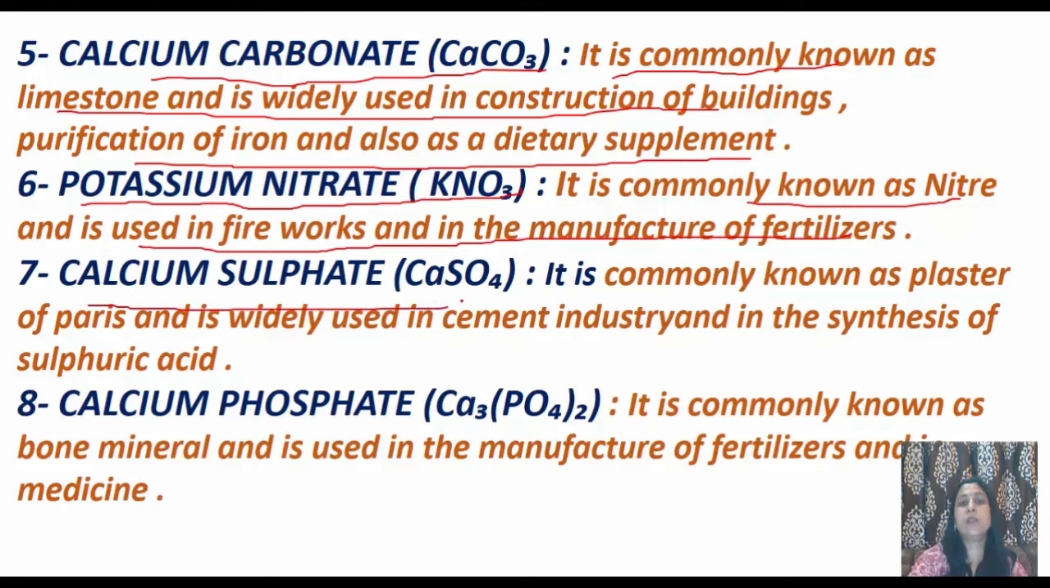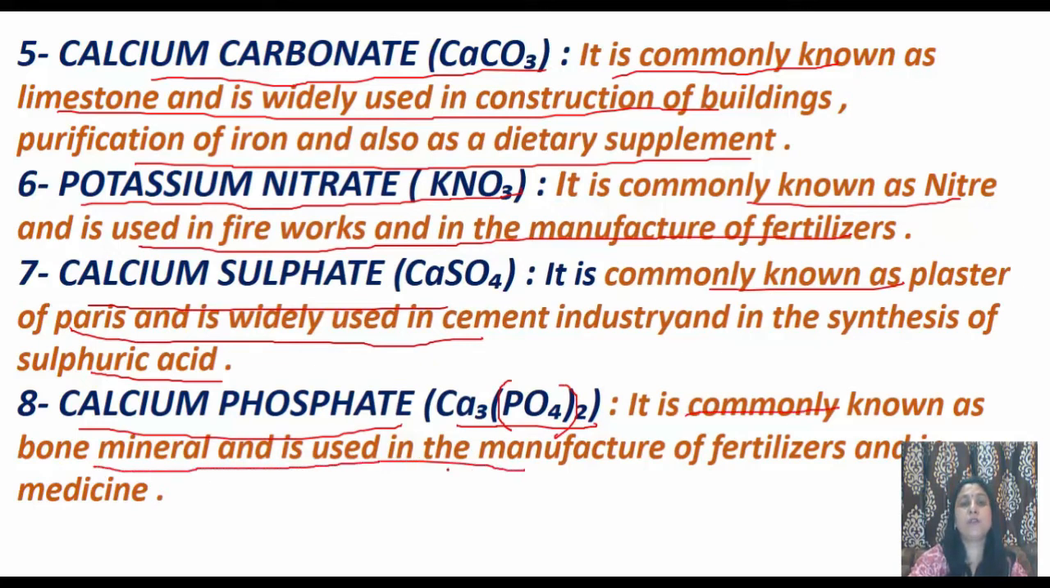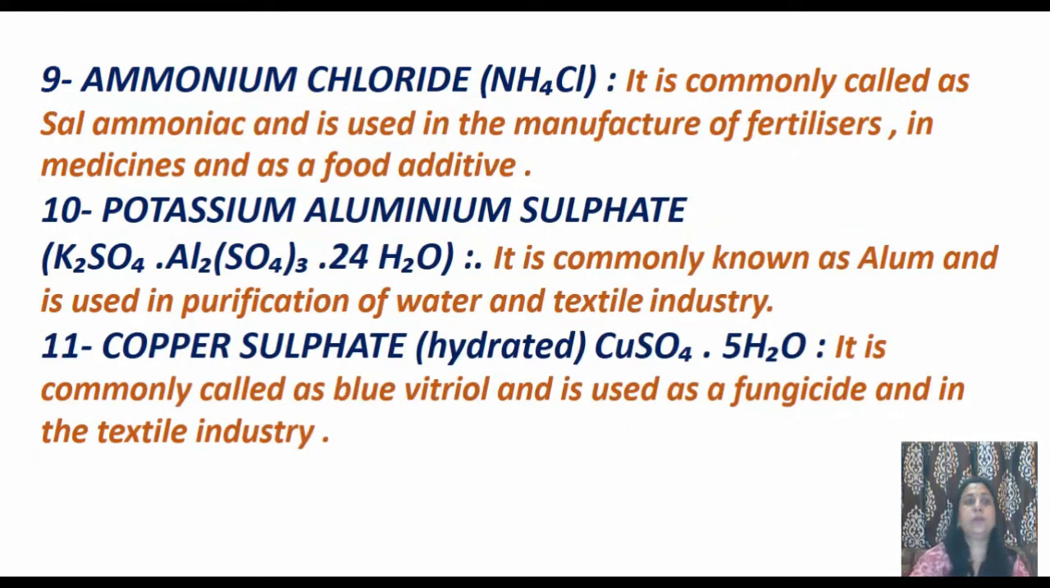The seventh salt is calcium sulfate. It is commonly known as plaster of Paris and is widely used in the cement industry and in the synthesis of sulfuric acid. Next is calcium phosphate, that is Ca3(PO4)2. Whole twice means this PO4 is in the bracket and 2 is the subscript. It is commonly known as bone mineral and is used in the manufacture of fertilizers and in medicine.